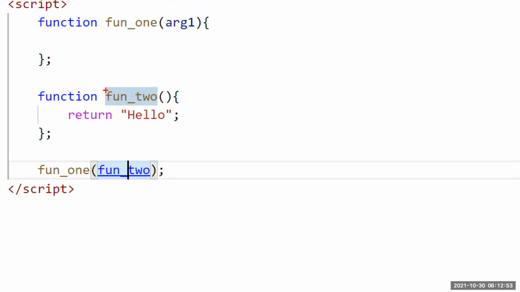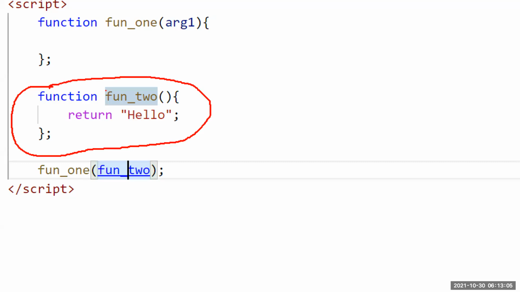Anyone? Internally what happened? Function 2 definition stored into the argument 1. Shravan, you are from an IT background.